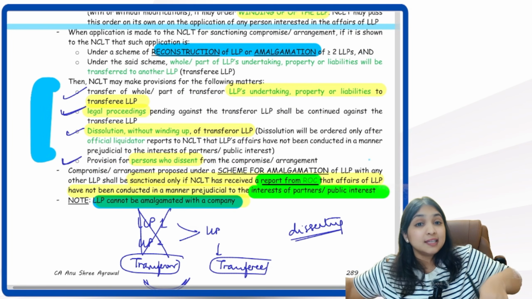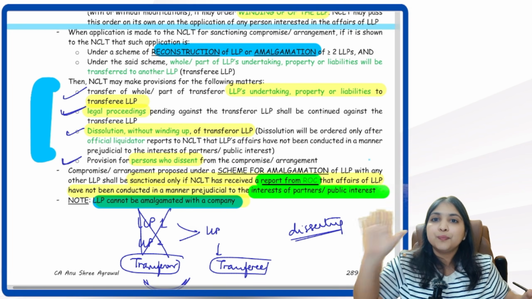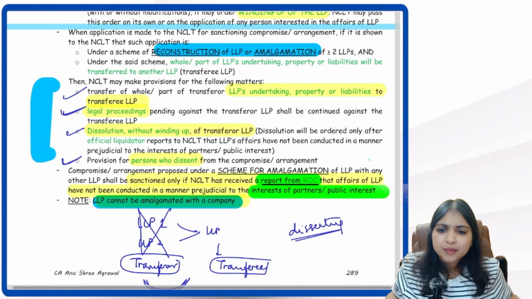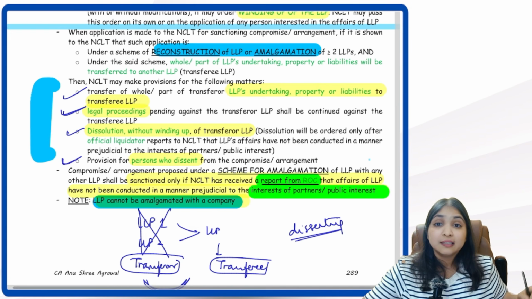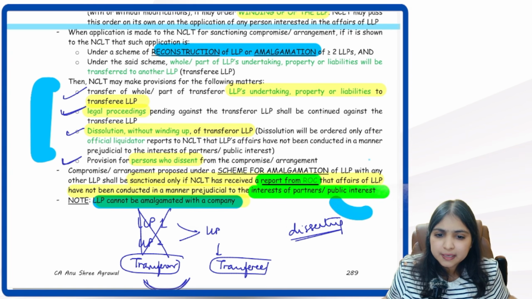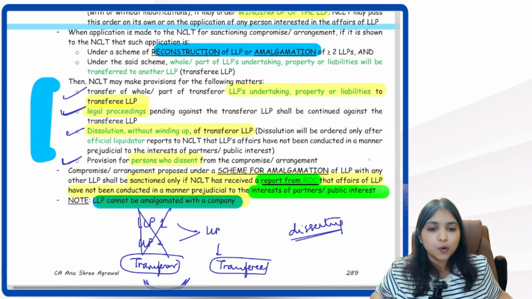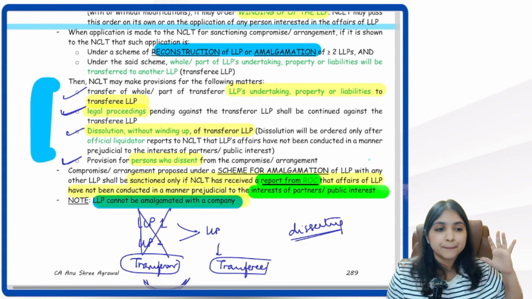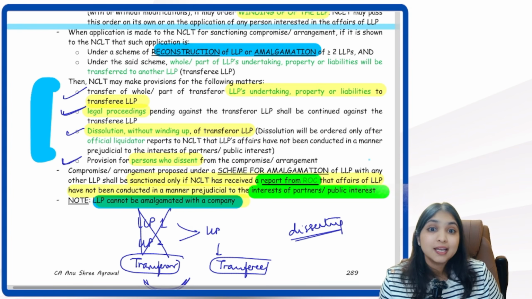But before NCLT can pass this order, first we need a report from ROC. What report? A report saying that this LLP has not done anything against the interest of partners. This LLP has not done anything against public interest. First we need this ROC report, only then NCLT will sanction, and we learnt LLP cannot be amalgamated with a company. Got it, everybody? Yes, that's it.